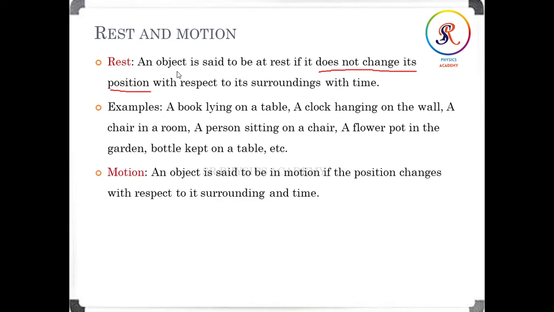Next is, what is motion? Rest means it does not change. But in this case it changes, meaning the position changes with respect to its surrounding and time. Here an object is said to be in motion with respect to an observer if its position changes with time with respect to that observer.